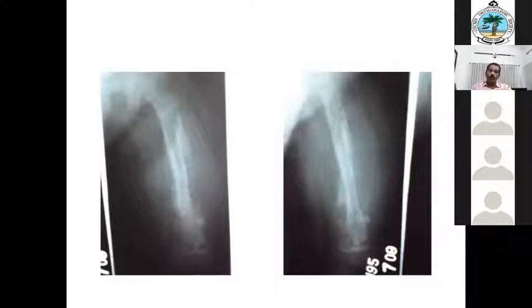Anybody? Complications of chronic osteomyelitis. Acute exacerbation. Yes. Then pathological fracture. Growth disturbances, either shortening or lengthening or angular deformities you can get. And any chronic infection, amyloidosis.